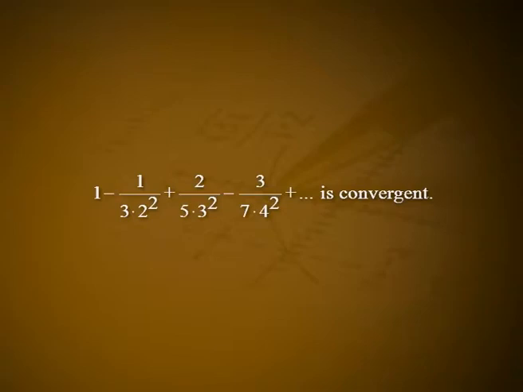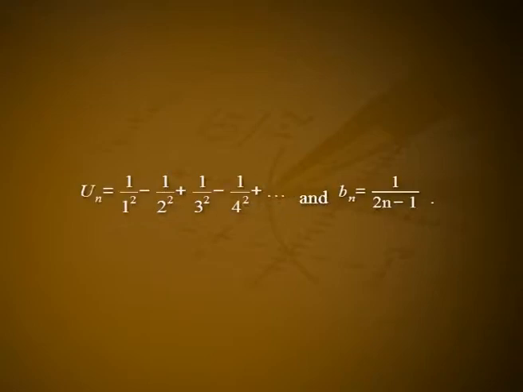Example: Show that the series 1 minus 1 by 3 into 2 square plus 2 by 5 into 3 square minus 3 by 7 into 4 square plus etc. is convergent. Let un is equal to 1 by 1 square minus 1 by 2 square plus 1 by 3 square minus 1 by 4 square plus etc.